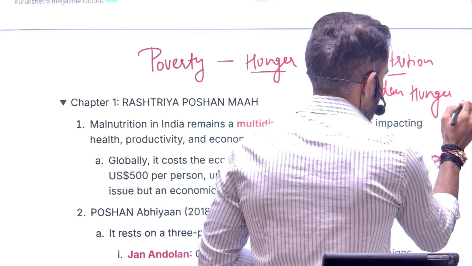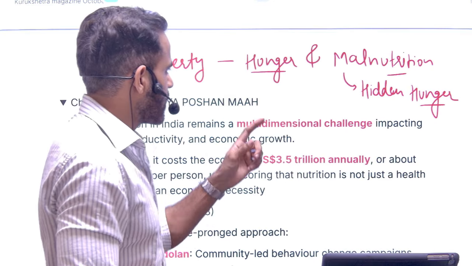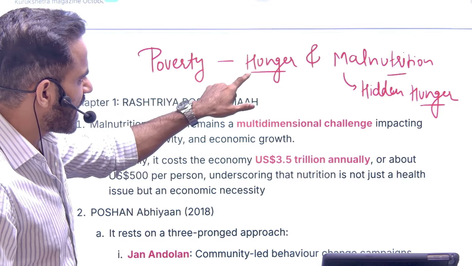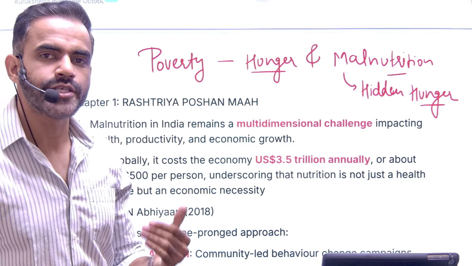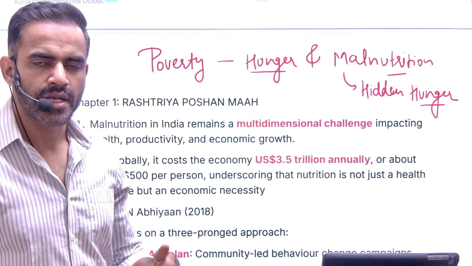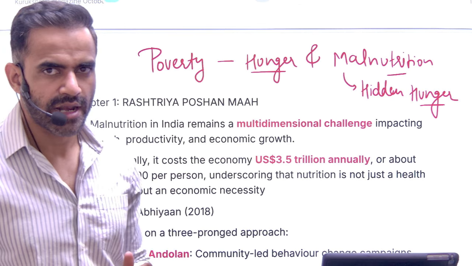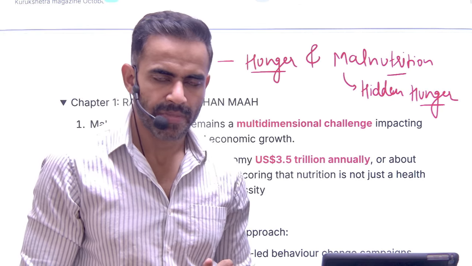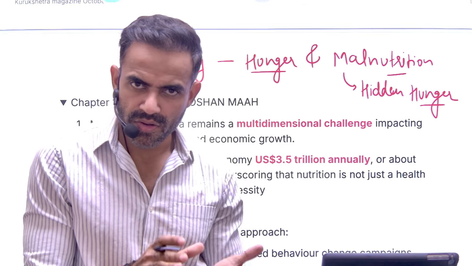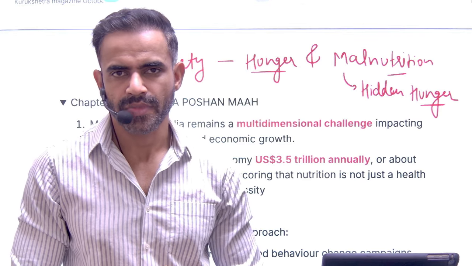Now understand, usually the main factor responsible for hunger is poverty. People are poor, that's why they are not able to afford a sufficient amount of calories. That is hunger. But malnutrition may or may not be because of poverty.